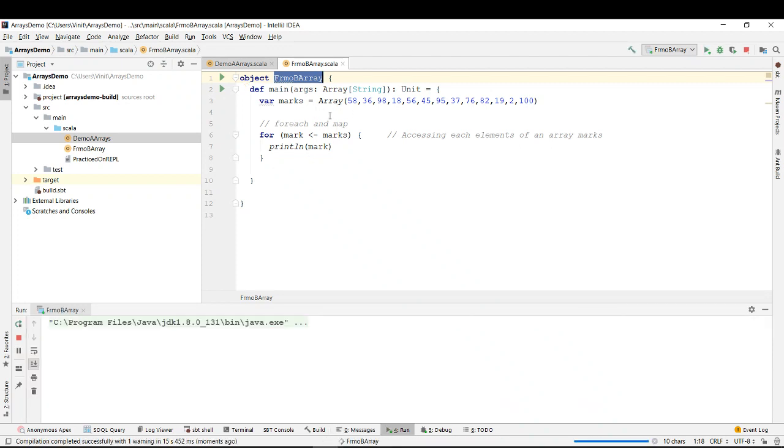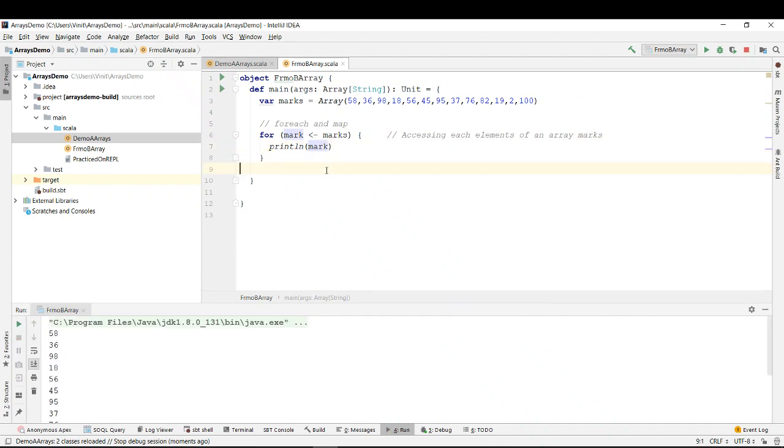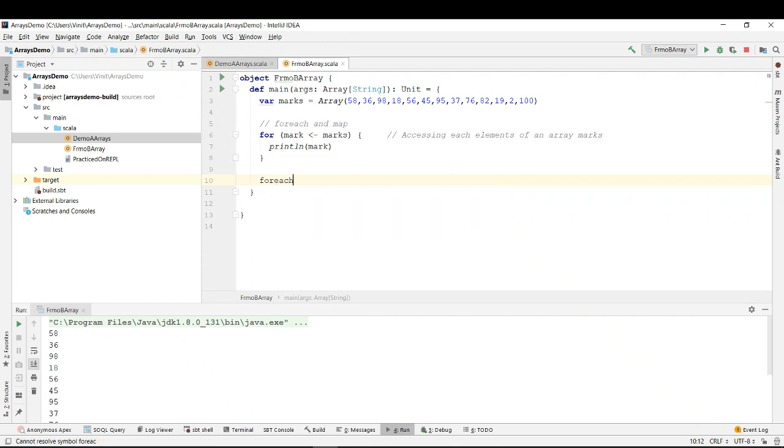This is how you print each and every element of this array marks by writing a for loop. Instead of writing a for loop, there is also a simple way of doing that: you can simply write something called a for each. What this for each will do is iterate over each and every element of an array.